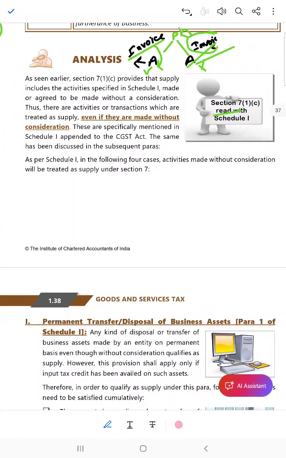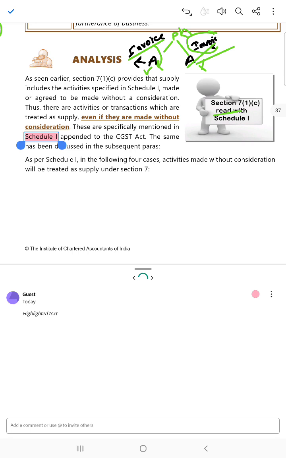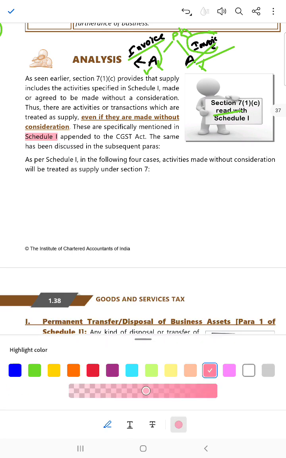Now, as seen earlier, Section 7 subsection 1 clause C provides that supply includes the activities specified in Schedule 1, made or agreed to be made without a consideration. Thus, there are activities or transactions which are treated as supply even if they are made without consideration. These are specifically mentioned in Schedule 1 appended to the CGST Act and of course to the other acts.